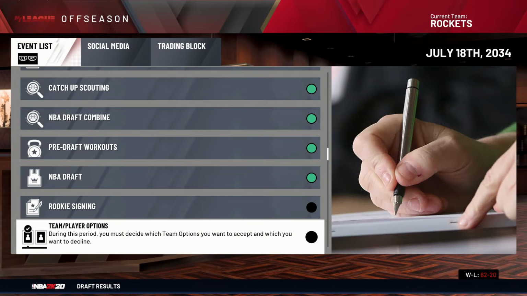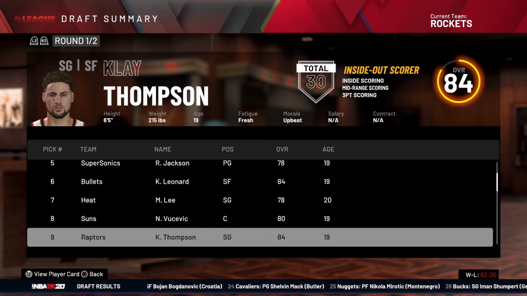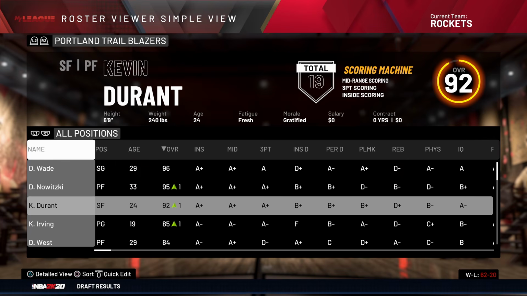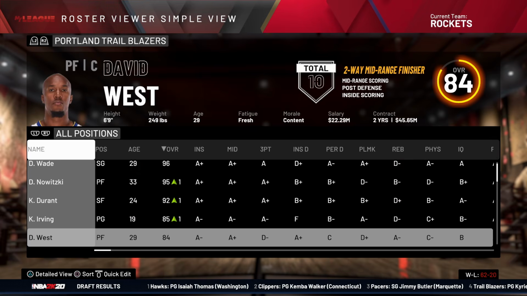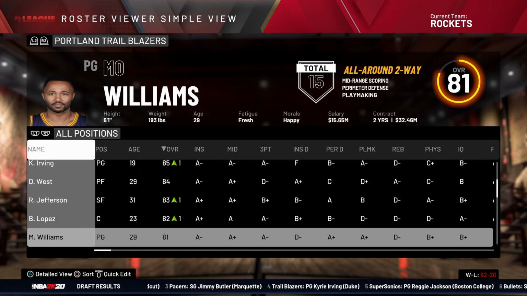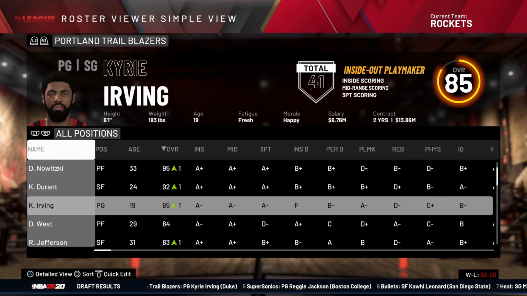The Trailblazers have teamed up Kyrie. Let's just cover the rest before Bullets get Kawhi, Raptors get Klay Thompson. The Trailblazers have Dwayne Wade, Dirk, Kevin Durant, Kyrie Irving, and David West, and Brook, and Richard Jefferson. When I looked at this team, I saw Mo, and I'm like, oh yeah, I feel like they could have a better point guard. Okay, here comes Kyrie Irving.